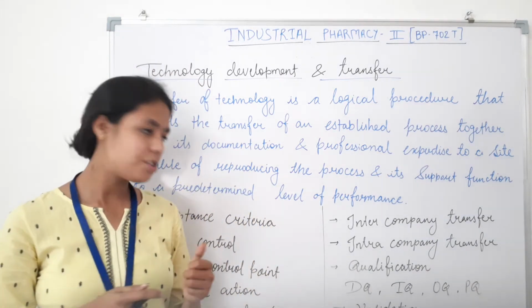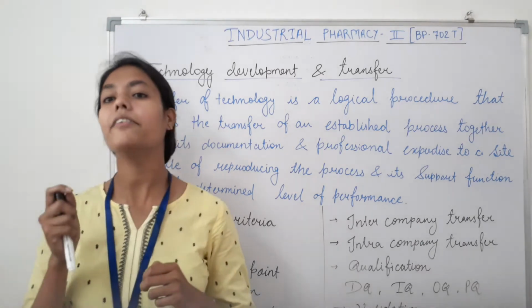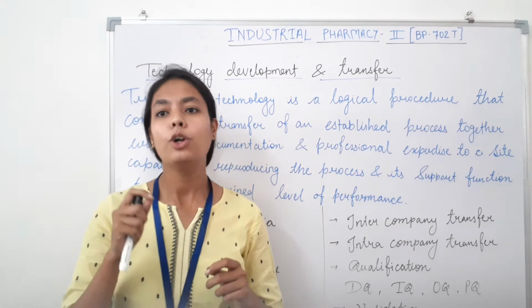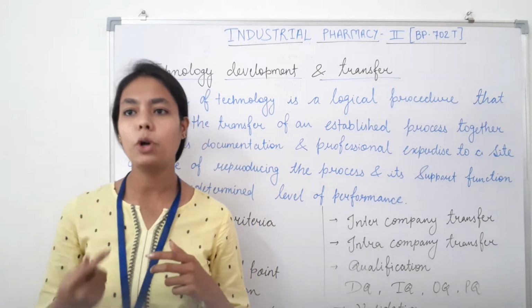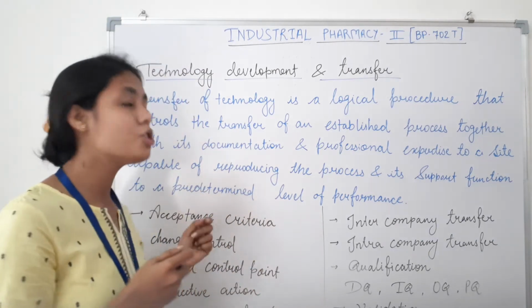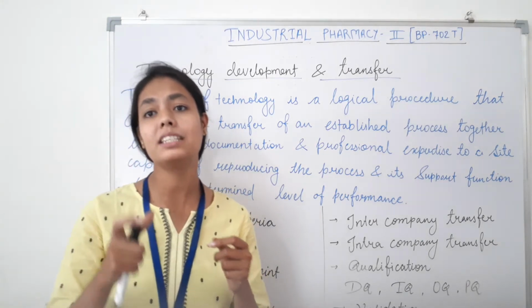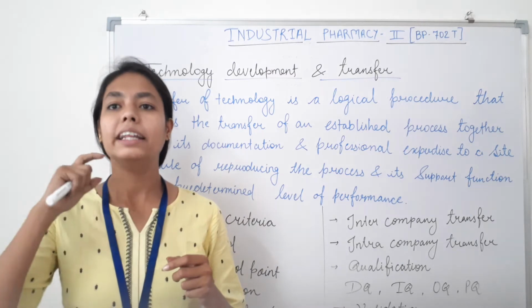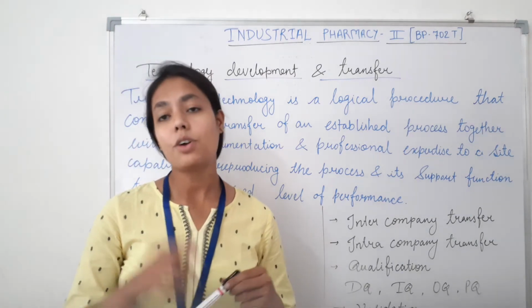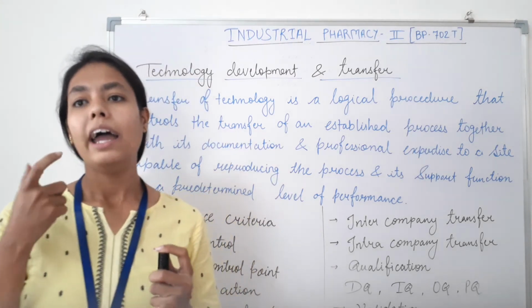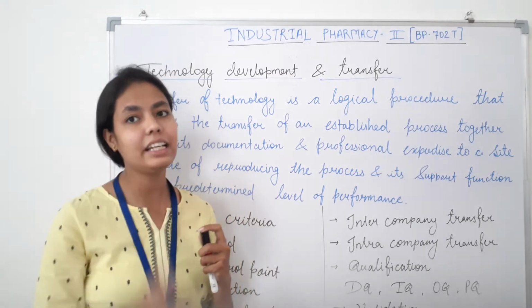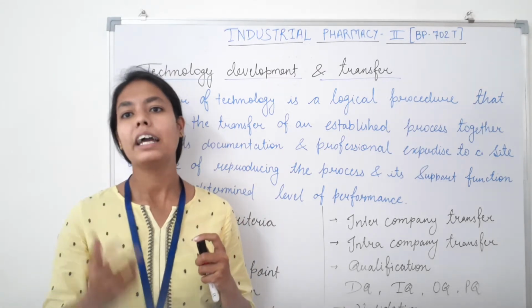After commissioning, let's talk about what is corrective action. So if we talk about corrective action, it is any action to be taken when the result of monitoring at a critical control point indicates a loss of control. Whenever a process indicates a loss of control, there must be a corrective action taken. After that, let's talk about what is critical. So having the potential to impact product quality or performance in a significant way, it's known as critical.